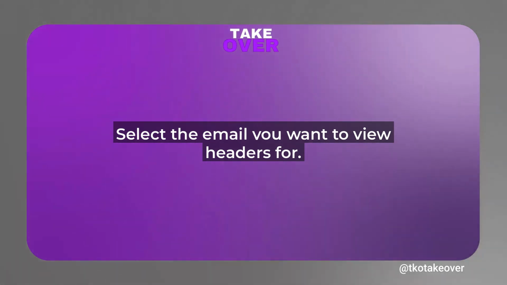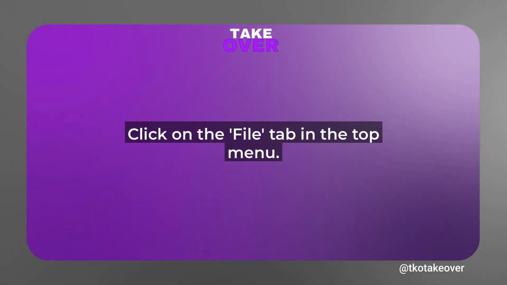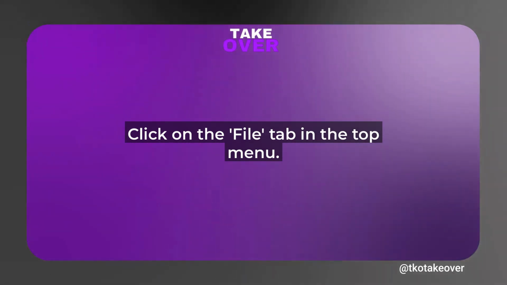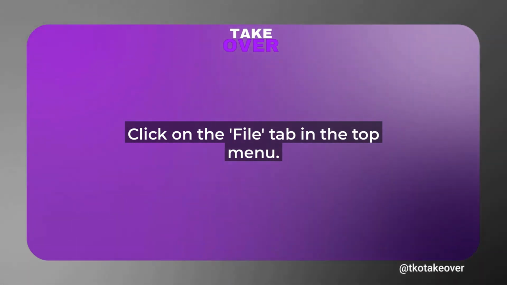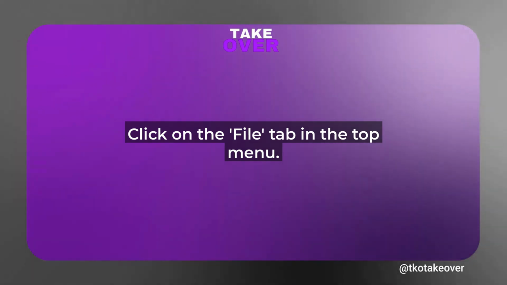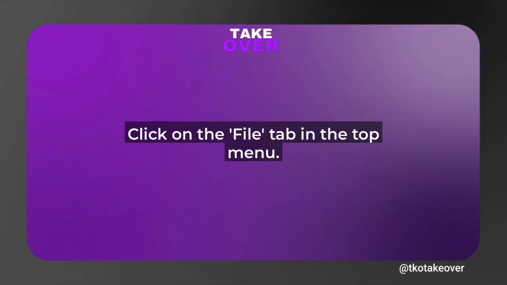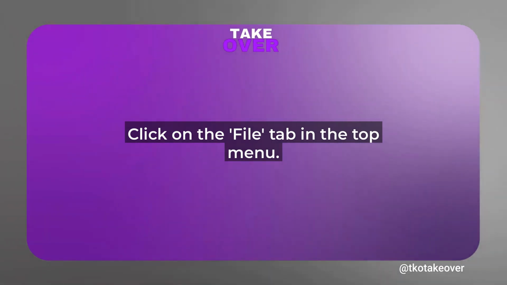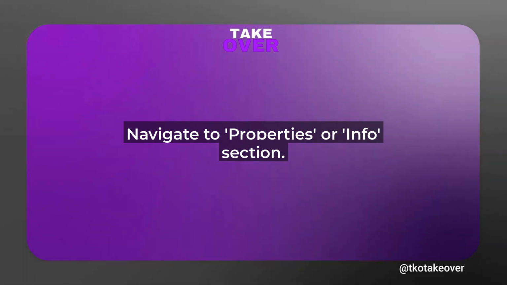Step 2. Head to the top menu and click on the File tab. It's usually in the upper left corner, just like in previous versions. Once you're in the File menu, look for Properties or Info in Outlook 2025. It's streamlined for quicker access. Click on that, and you'll see a variety of options related to the email.